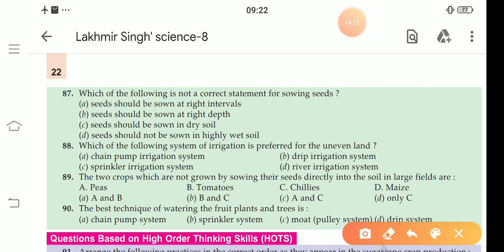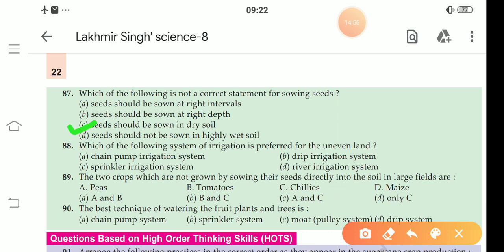87 number. Which of the following is not a correct statement for sowing the seeds? Seed should be sown at right interval. Yes, very good, it's right. Seed should be sown at right depth. Yes, it's also right. Seed should be sown in dry soil. No, it's wrong. And seeds should not be sown in highly wet soil. It's also right. So our answer is C. Seed should be sown in dry soil. It's not a correct statement.